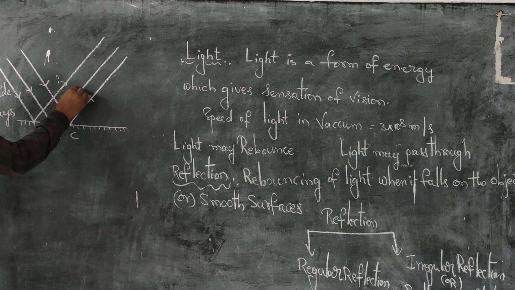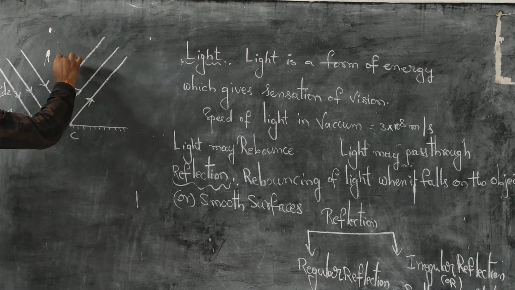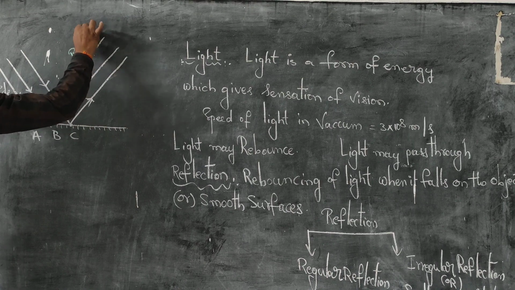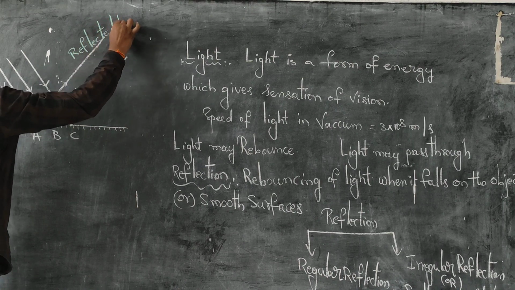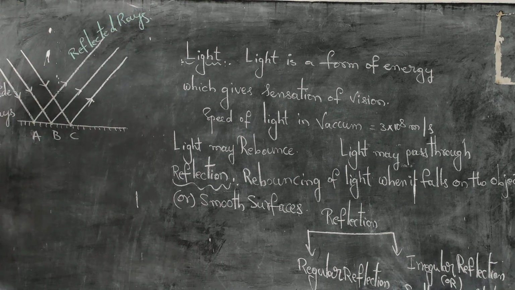The light rays which rebounded back into the same medium are known as reflected rays. So this is the incident ray and these are the reflected rays.